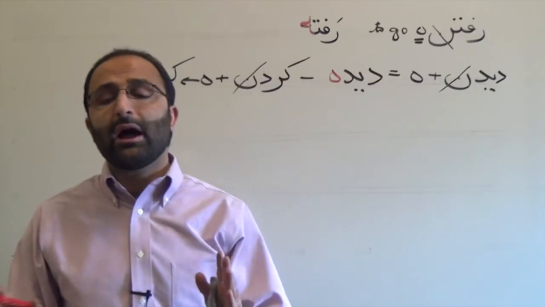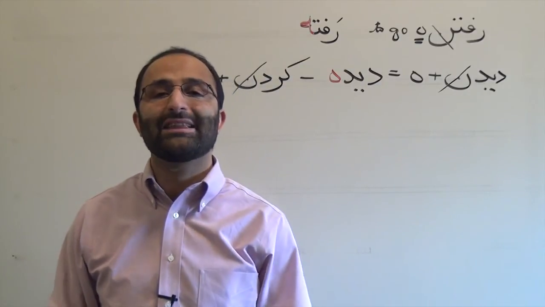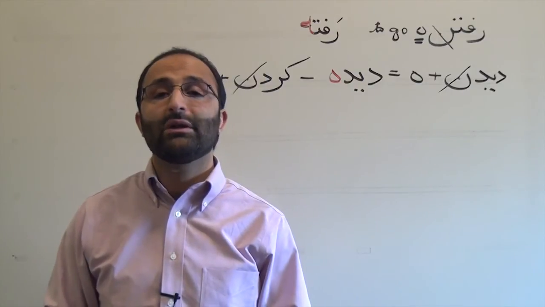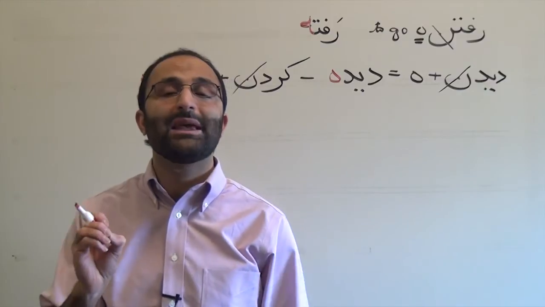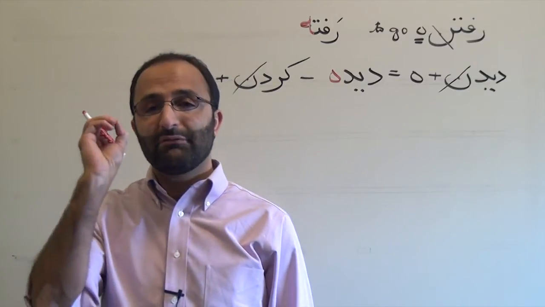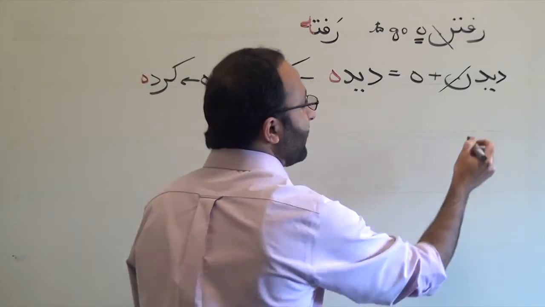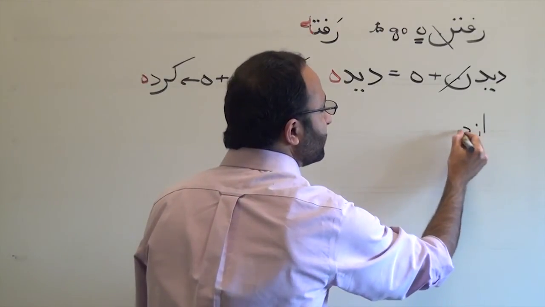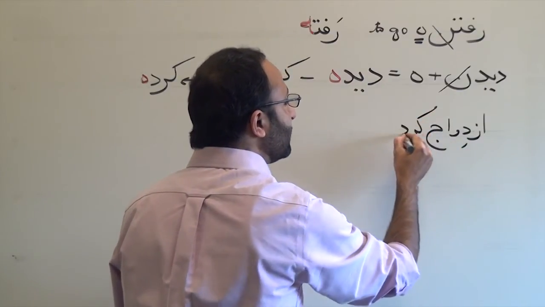And the compound verbs, like for example, ازدواج کردن, to get married. Now you want to say that got married, in the past participle. You just make the verbal element past participle. Let's look at it. ازدواج کردن.